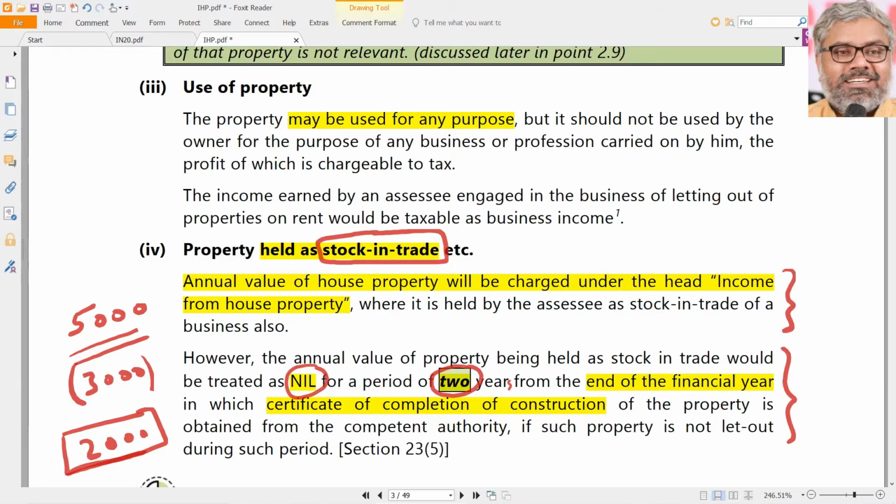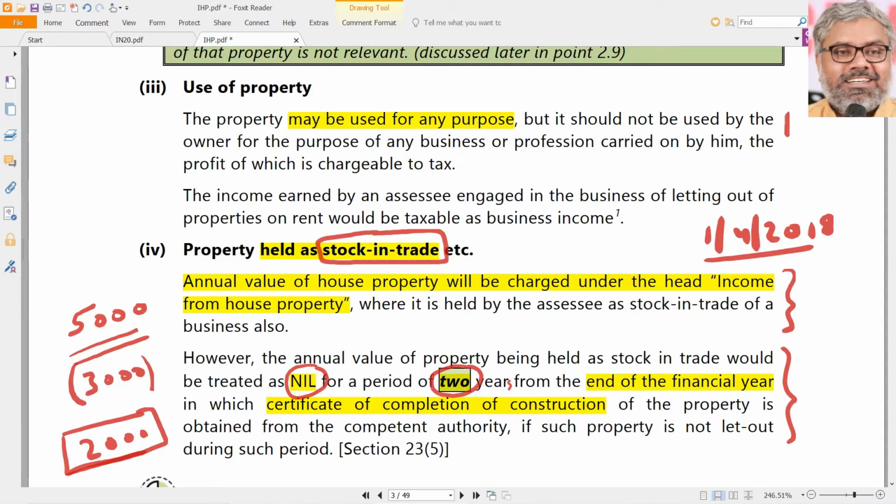For example, if completion certificate is obtained, let us say just for example, 1/4/2018. 1/4/2018 completion certificate has been obtained. So, 2 years will start from when? From the end of the financial year in which this completion certificate is obtained.